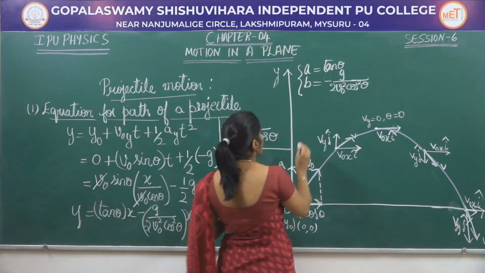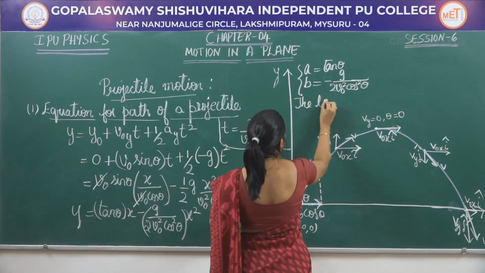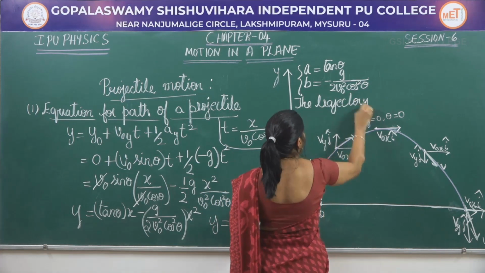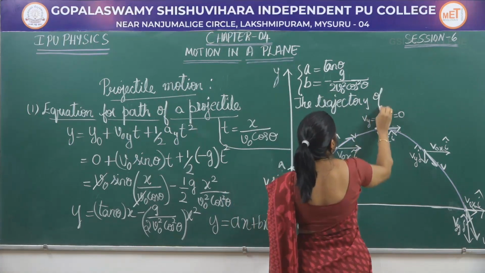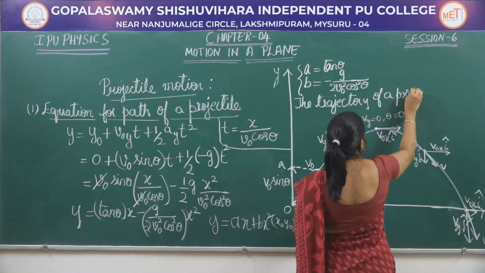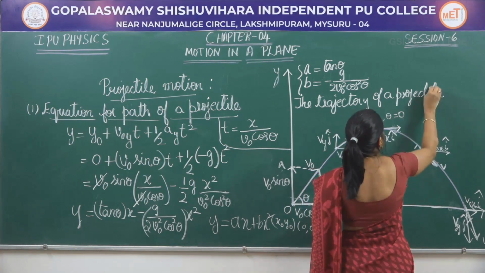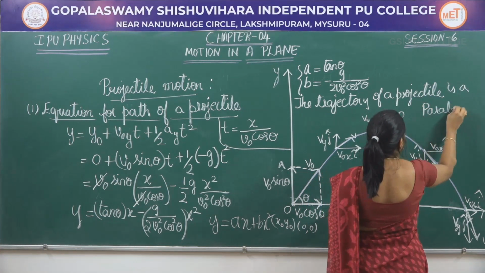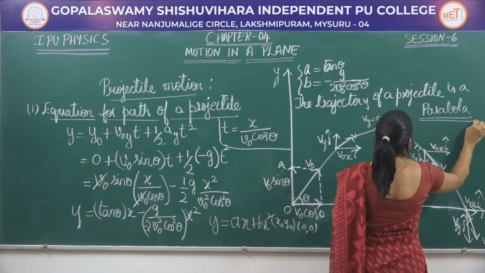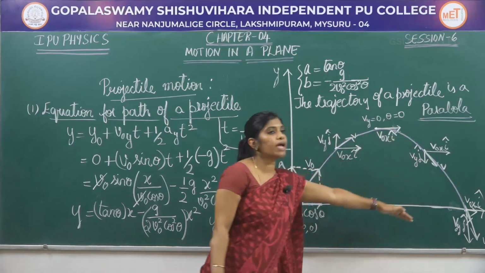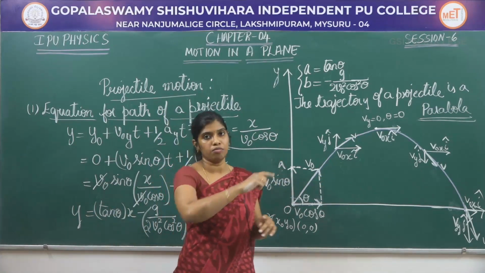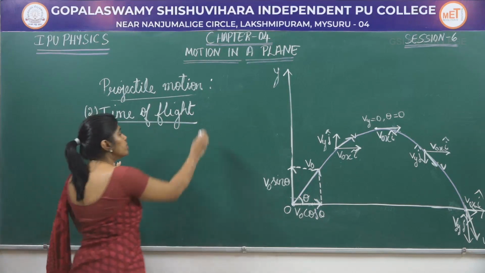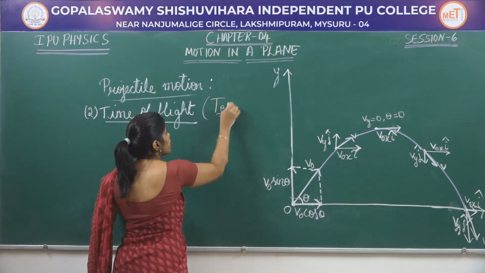or the trajectory of a projectile is a parabola. Let me write down the trajectory of a projectile is a parabola. Remember this, the path followed by a projectile is always a parabola. Next, it is time to find the time of flight, which is denoted by Tf.